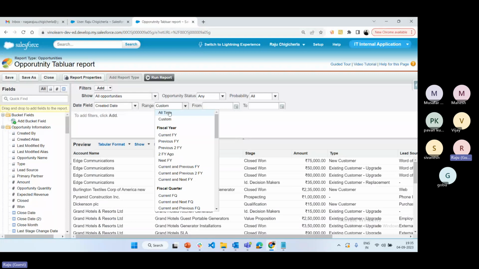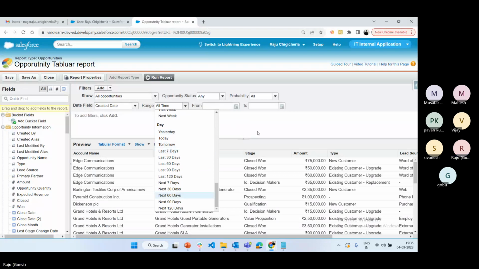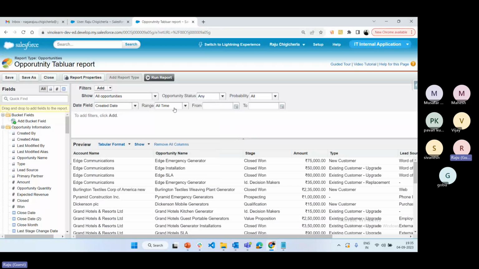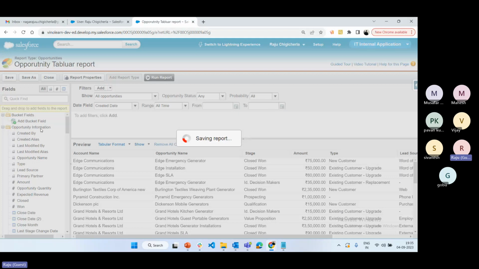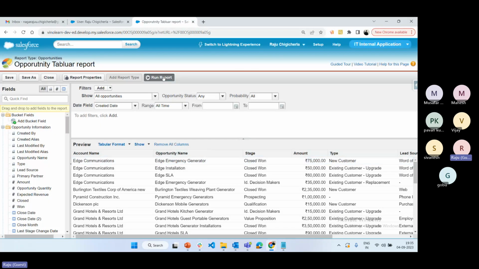Okay, and also here, see, based on fiscal year, fiscal quarter, calendar year, calendar quarter, calendar month, calendar week, day wise, today, yesterday, tomorrow, last 7 days, everything is available here. Based on the condition you have to select the range. Okay, now save the changes and click on run report.